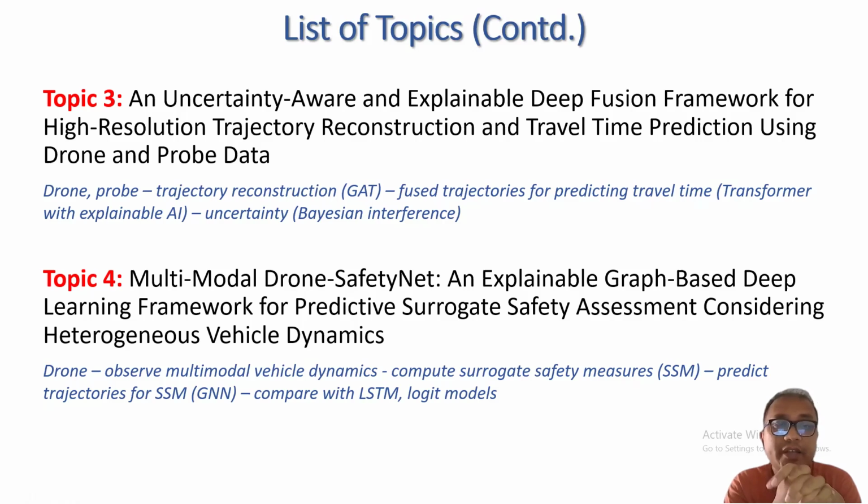In the topic 4, I will try to develop a multimodal drone safety net and use explainable graph-based deep learning framework, predict surrogate safety assessment. I will consider heterogeneous vehicle dynamics. So this topic 4, I will collect data using drone, observe multimodal vehicle dynamics, then compute surrogate safety measures and predict trajectories for SSM, that is surrogate safety measures. I will use GNN, graph neural network, and compute using LSTM and logit models. These are the 4 topics I will cover.